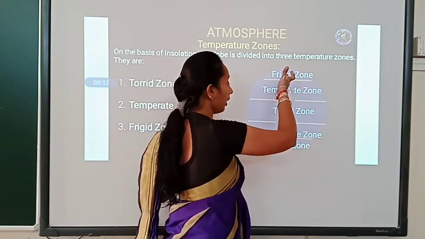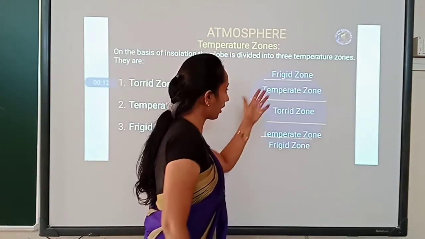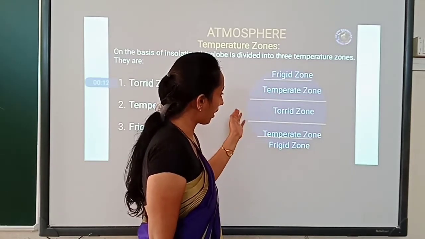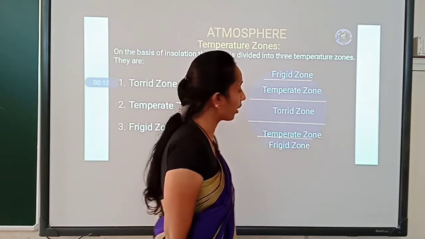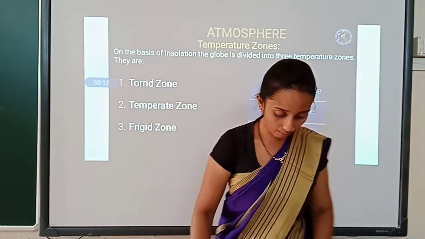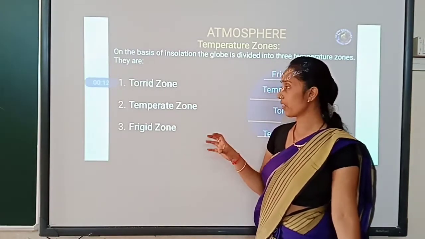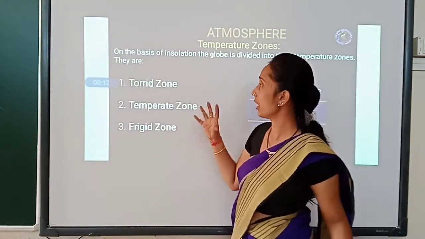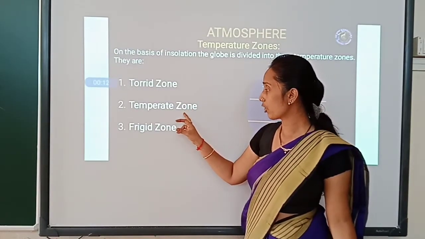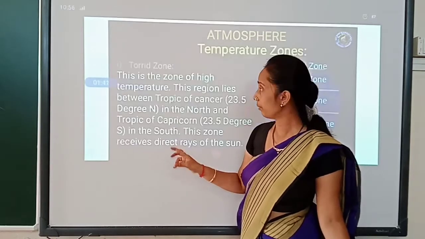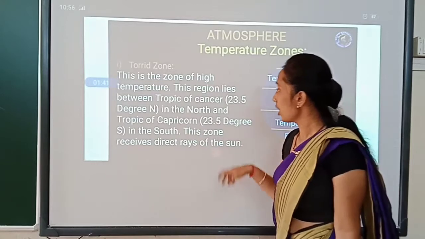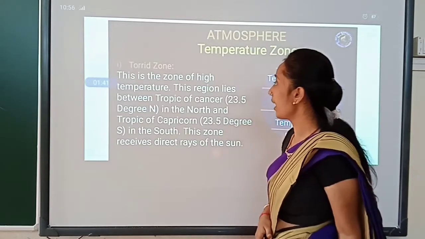So the pole, which we call the frigid zone, and the second layer, which is the temperate zone, and the middle zone, which is called the torrid zone. Okay. So these are the three divisions, or the way we can classify the temperature zones on the earth: torrid zone, temperate zone and frigid zone. Then what is the torrid zone? The torrid zone is a zone of high temperature.